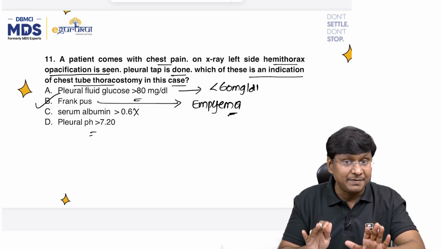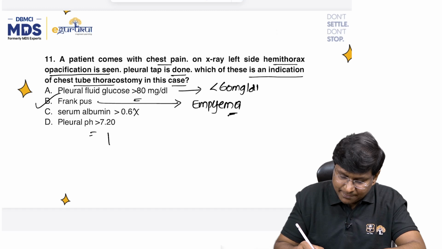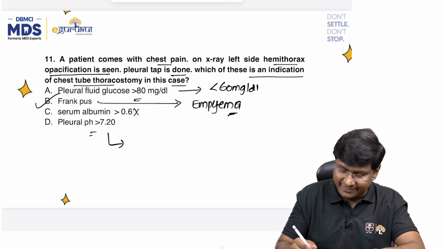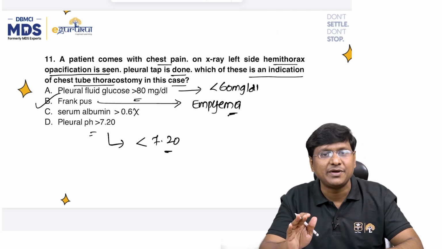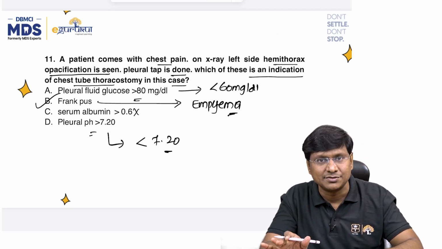Then the pleural fluid pH, right? And how much should be the pleural fluid pH? It is not more than 7.2. It should be less than 7.20. That is the point when you need to place a chest tube insertion, right?